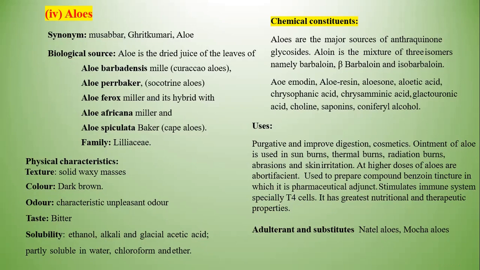Then it is a stimulant in nutritional therapies, where the drug is to be used. It also stimulates the immune system. Adulterants: Natal aloe and Mocha aloe are used as adulterants. This is the figure of aloe juice.